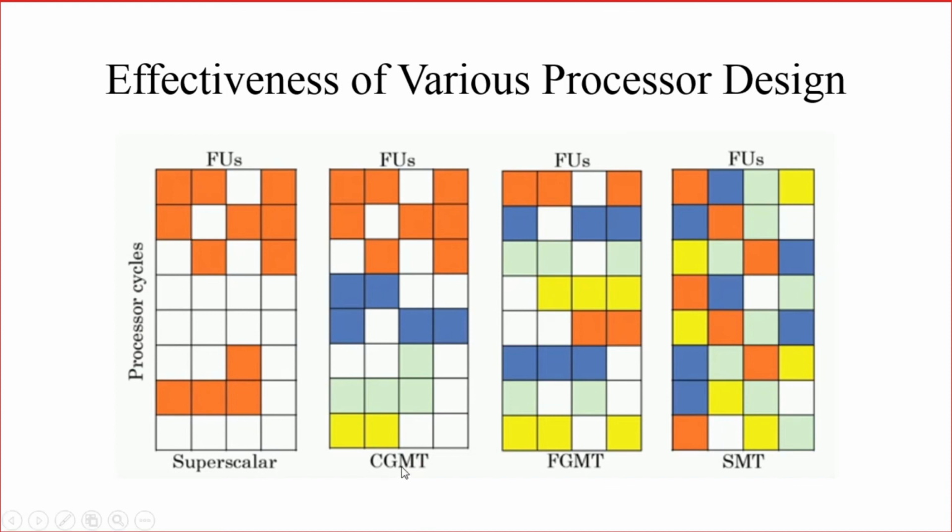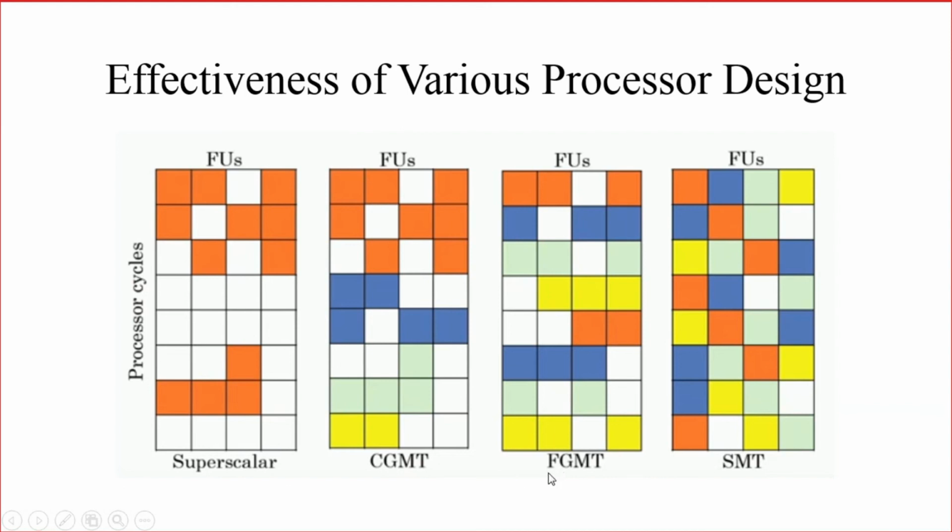In the case of coarse grain multi-threading, throughput is slightly increased compared to superscalar because the number of idle units is reduced. For a certain set of cycles one thread is executed, the next set of cycles the second thread is executed. So in the previous state these two cycles were idle; in this part the second thread can be executed. So the performance is slightly increased.